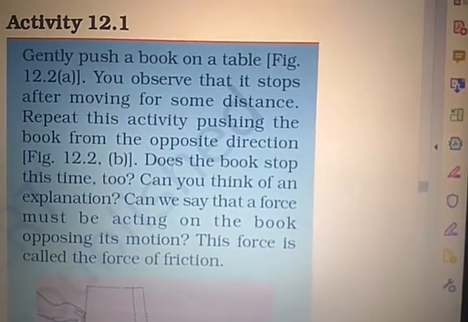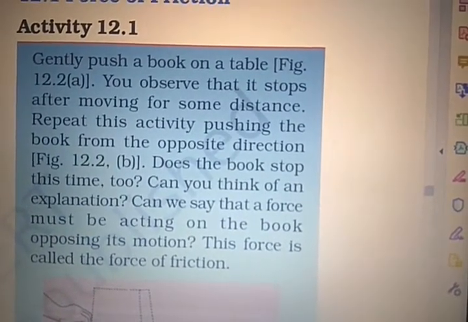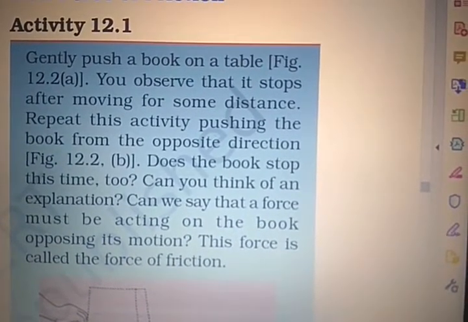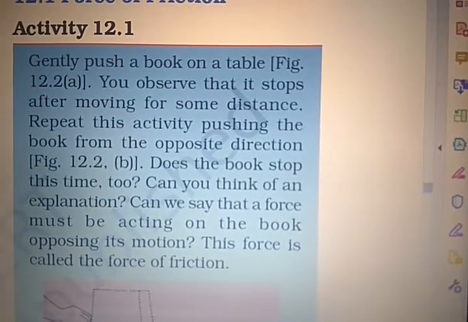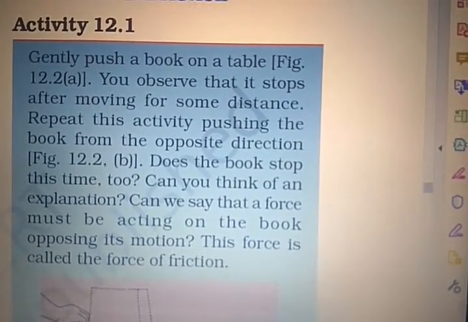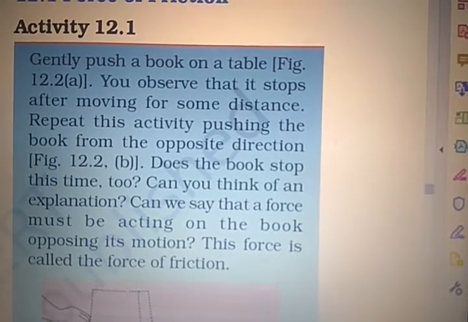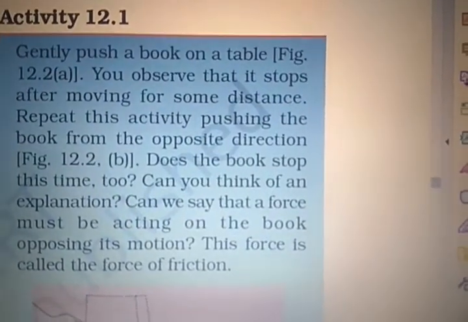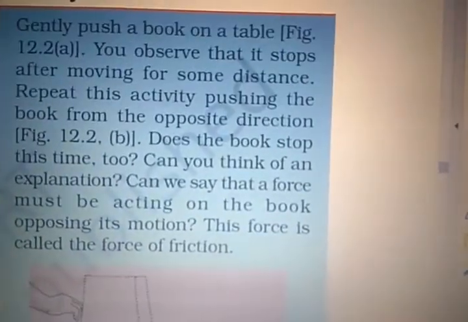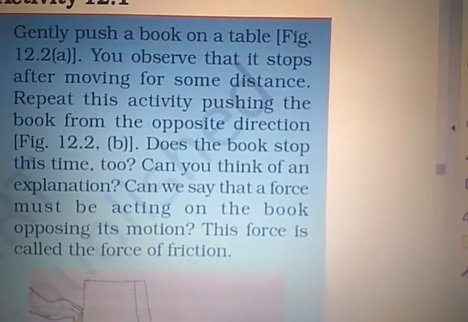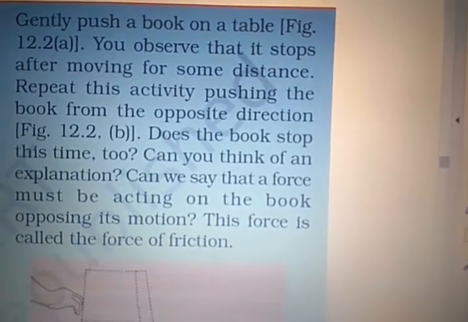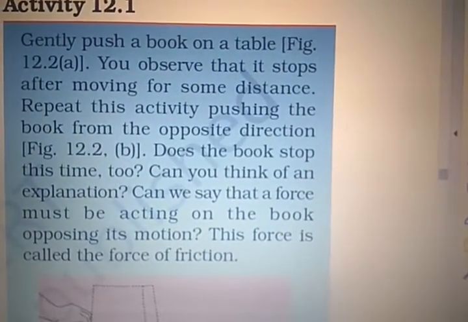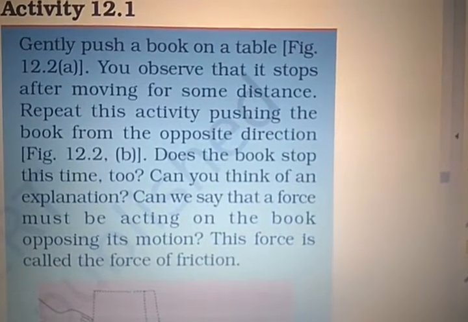Let's study activity 12.1. Gently push a book on the table. You observe that it stops after moving for some distance. Repeat this activity pushing the book from the opposite direction. Does the book stop this time too? Can you think of an explanation? Can we say that a force must be acting on the book opposite its motion? This force is called the force of friction. So the force of friction means a force acting opposite to the motion. That's why that particular object stops in that place.